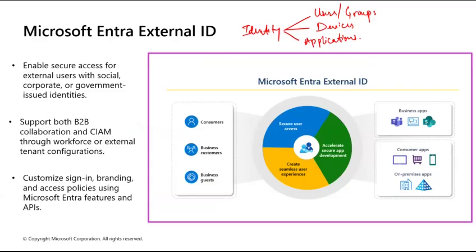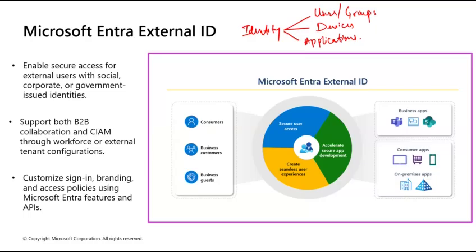Now, today we are going to talk about what's External ID. What is External ID? External ID is basically like the lobby of your organization. It is a set of features that lets people outside your company, like partners, vendors, or customers, sign into your applications and resources using their own existing accounts, like their Gmail, their Facebook, or their own company's Microsoft account.